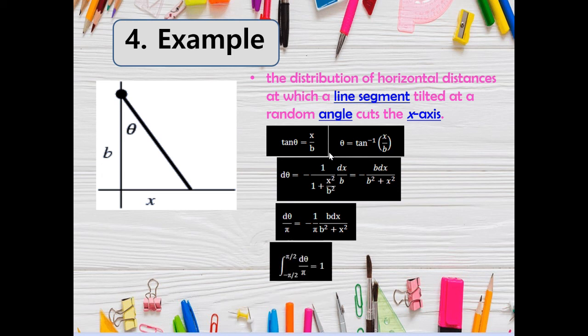To integrate, d theta over pi from negative pi over 2 to positive pi over 2 is equal to 1.